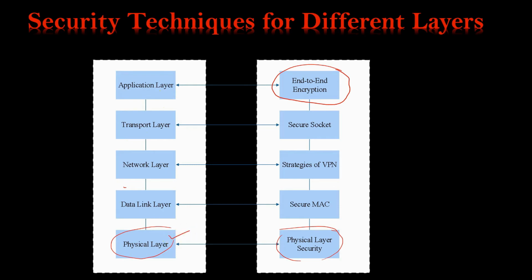To connect with the real world, this physical layer is used. So again, the security at this layer is crucial, especially in emerging technologies like IoT, machine to machine communication, vehicular communication, and so many technologies emerging nowadays, in which we have to secure this physical layer.